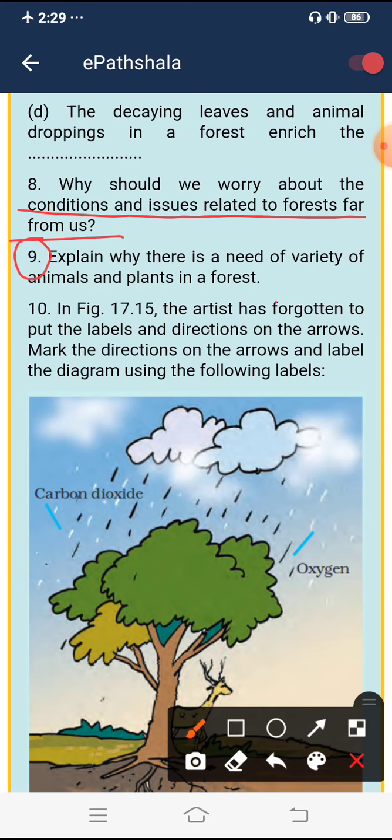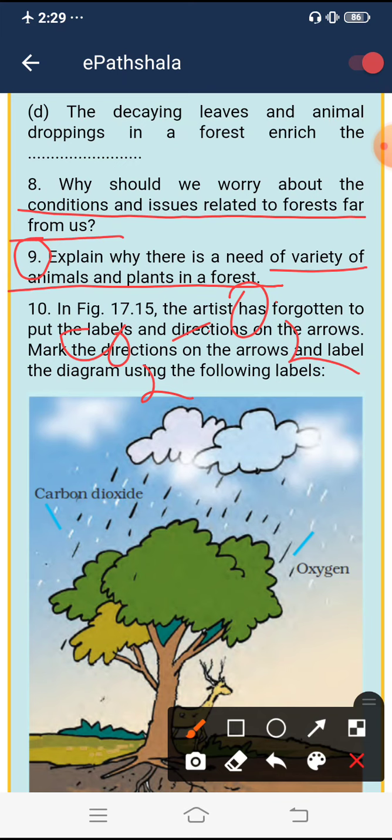Now move on to question number 9. Explain why there is a need of a variety of animals and plants in a forest. It is a very important question. All plants and animals sustain the forest's life, and also the carbon dioxide and oxygen cycle goes on due to animals and plants.